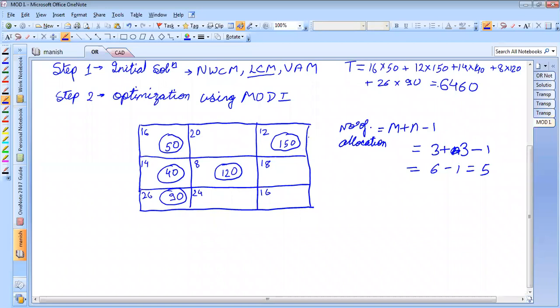So we can see there are 5 allocations. Any doubts up to this point, students? No, sir. Okay. So the next step is that for occupied cells, Cij is equal to Ui plus Vj, isn't it?